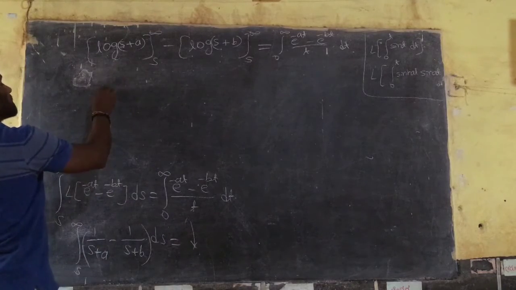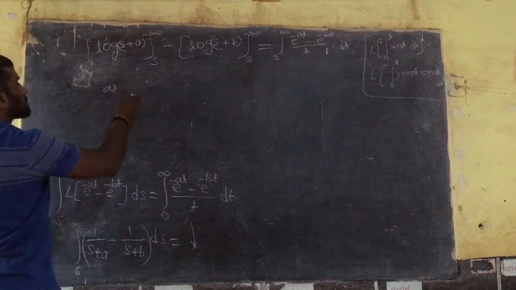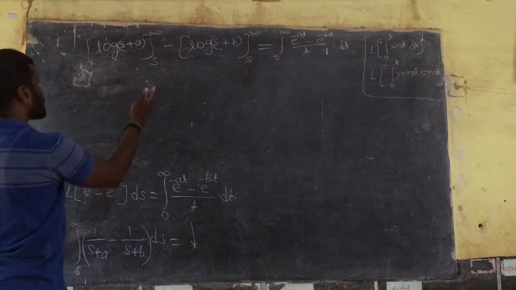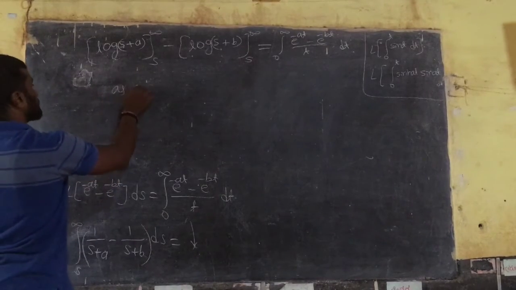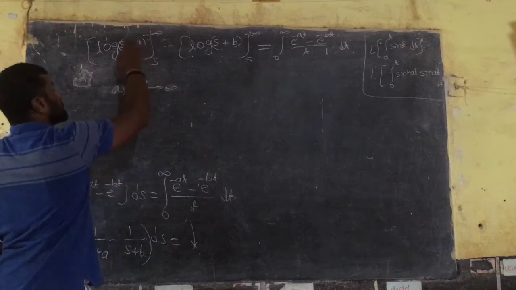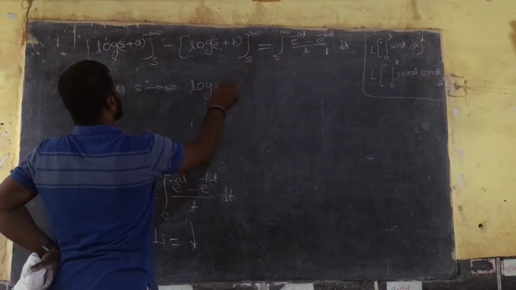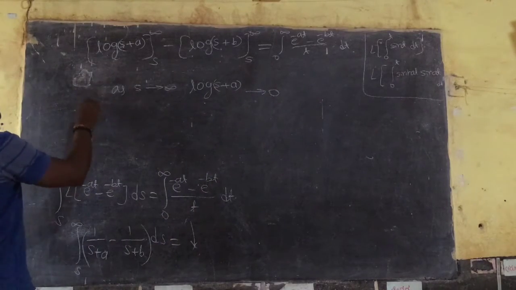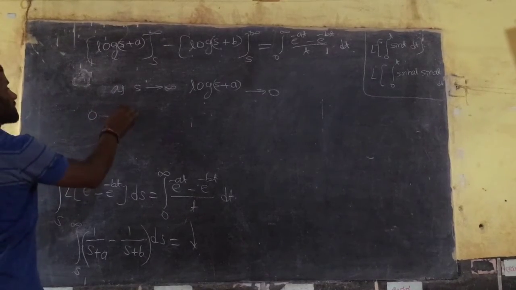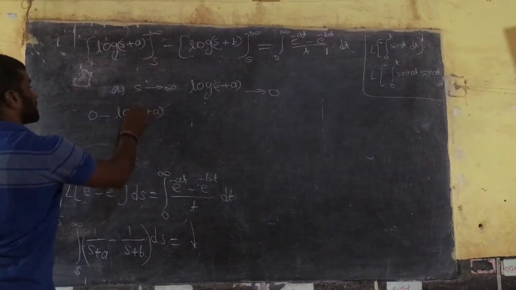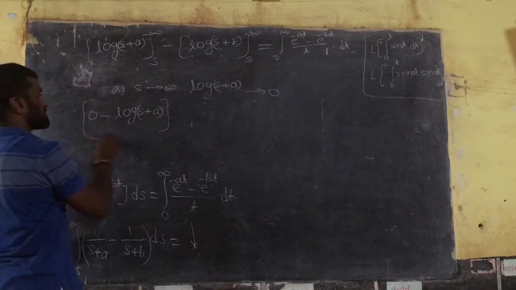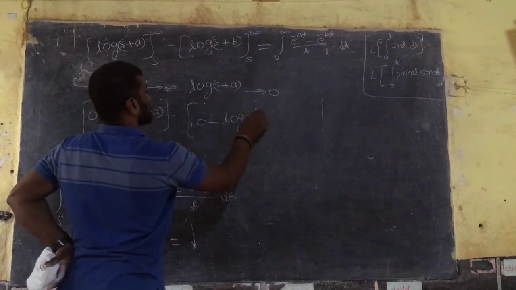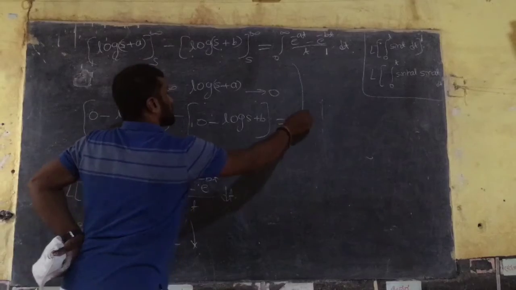Directly substitute s equal to 0 and simplify the limits. As s tends to infinity, using the property of log of s plus a towards 0, I can apply this condition. So the upper limit gives 0, minus the lower limit s, where s remains s, so 0 minus log of s plus b.